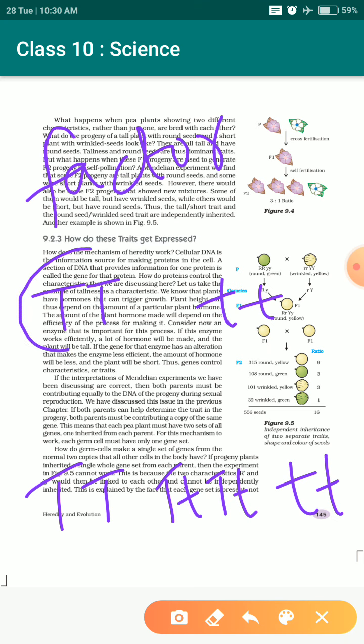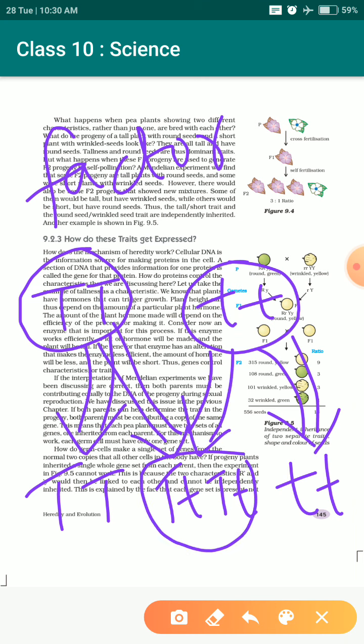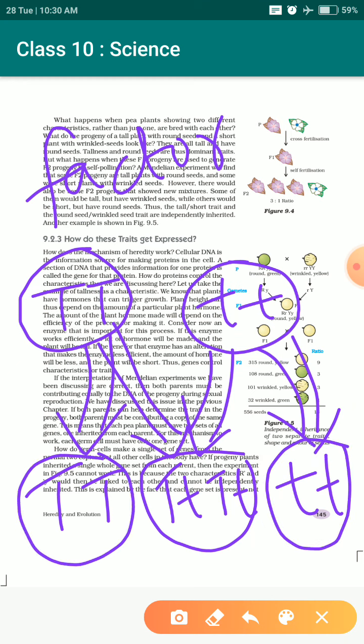It means some characters from the parents were definitely found in the next generation, and also some characters were mixed in the next generation. In this case, the characters were mixed. In this case, the parent generation characters were passed as such.